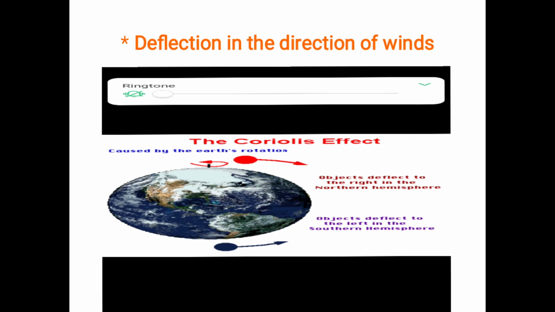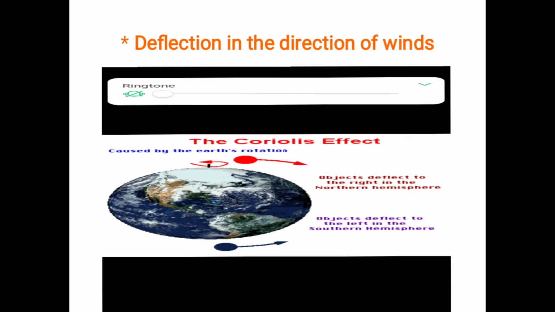The second effect of the earth's rotation is deflection in the direction of winds. Here deflection means change of direction. Remember this, deflection means change of direction. Children, rotation of the earth causes deflection in the direction of winds and ocean currents. Because the earth rotates on its axis, circulating air is deflected towards the right in the northern hemisphere and towards the left in the southern hemisphere.